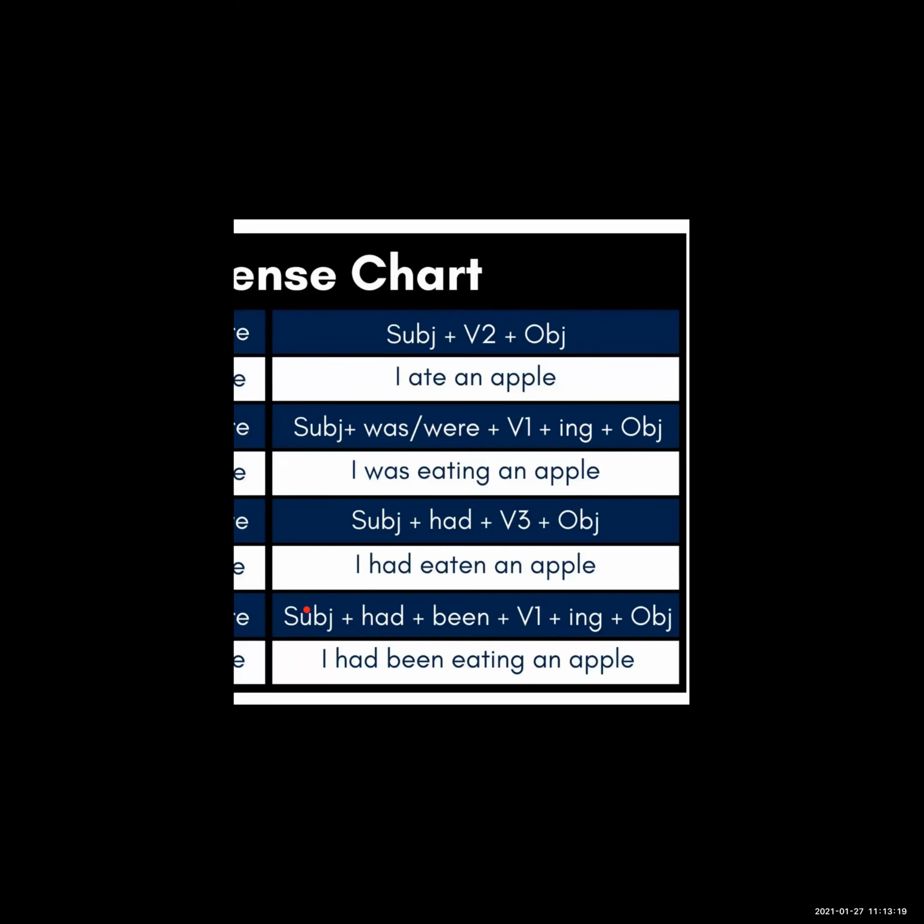Okay, and this tense is used to express an action that had been going on for some time in the past. See where I am telling, this tense we use to express an action that had been going on for some time in the past. In order to use this tense, we use had been with present participle, that is ing form of the verb. Okay, see the example: children had been playing since morning.